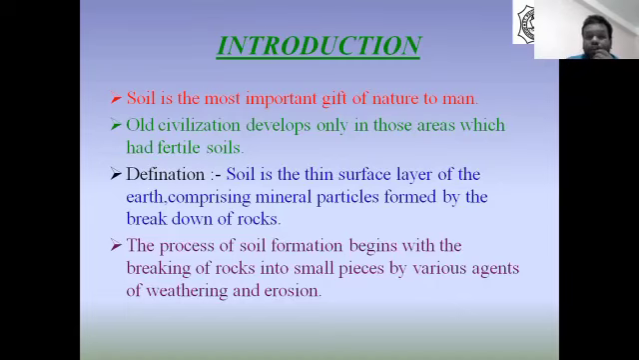What's the definition of soil? It is a thin surface layer of the earth comprising mineral particles formed by the breaking down of rocks. What is soil? It is a thin surface layer of the earth which consists of mineral particles which are formed by the breaking down of rocks by different processes of weathering.